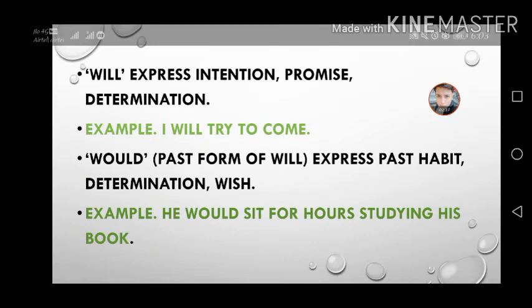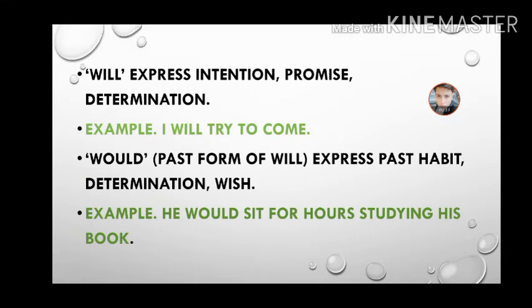Next, will. Will expresses intention, promise, determination. I'll try to come, which means we use it to express belief about the present or future.